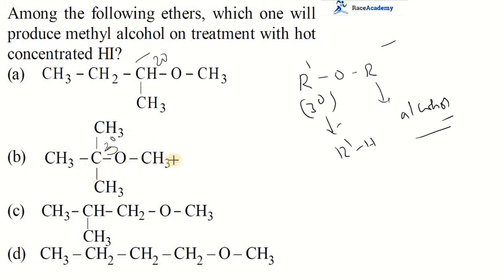Yes, it holds good. In the third and fourth options we have primary carbons. So definitely we can choose the second option, as in this the small group will form alcohol. In the other cases the methyl group will form iodide, so methyl iodide will be formed. Second option is the right option for this question.